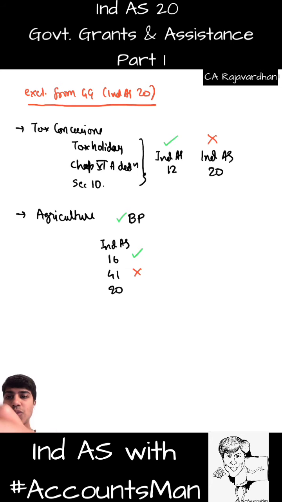Now the question is, why will it come under Ind AS 20? The point is, PPE items against which the grant is received will be covered under this particular standard. So property, plant and equipment against which the grant is received is covered in Ind AS 20. But against agricultural produce, if there is any grant received, that is not covered under Ind AS 20, it will go basically in Ind AS 41 only. This is only with respect to a bearer plant.